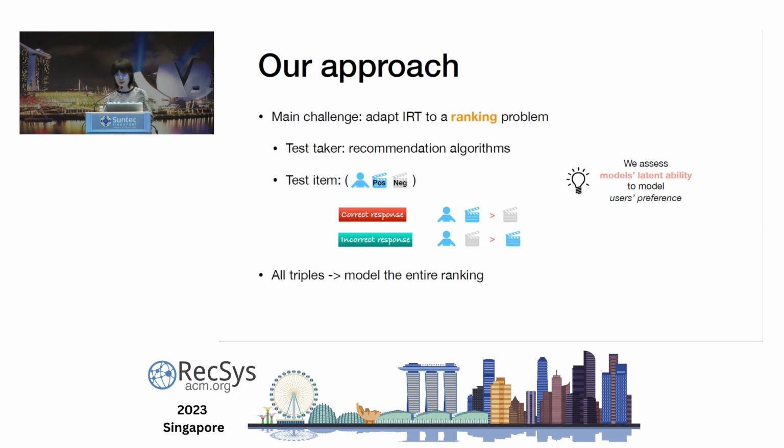We can imagine that if we use all triples, we actually model the entire ranking. However, even with the smallest data set we have, there are more than 5 million triples, and for each triple we need to estimate 3 parameters. So you can imagine this is quite computationally demanding. Therefore, we propose a sampling procedure to reduce the number of triples here. But due to time limits, please refer to our paper for more details.